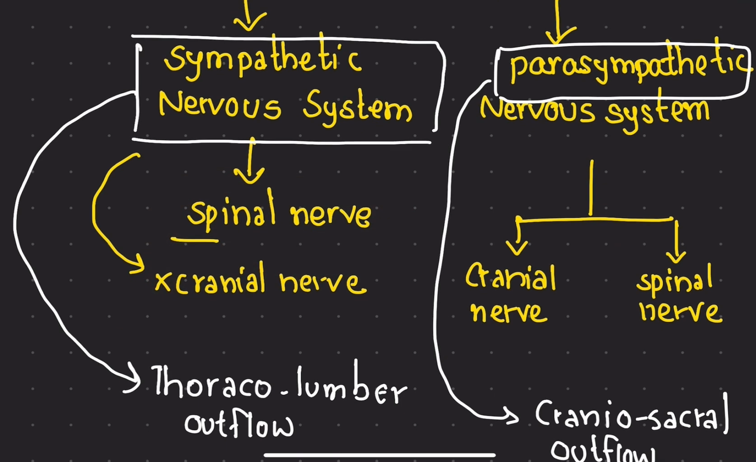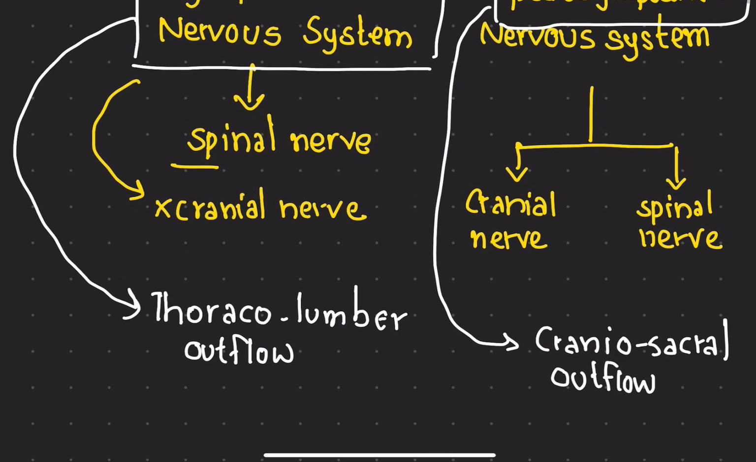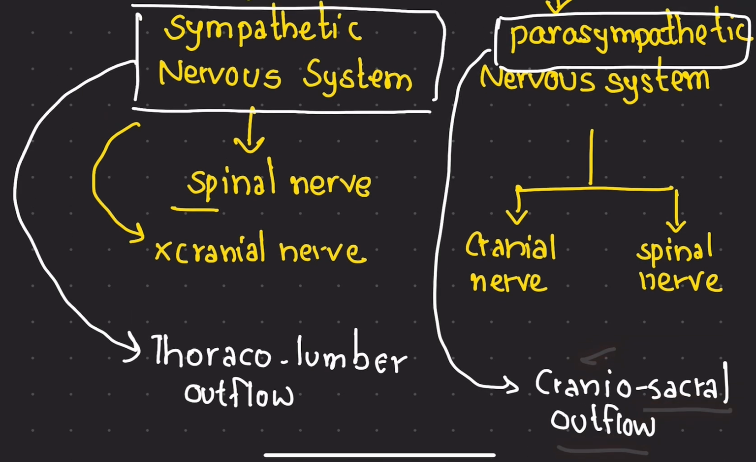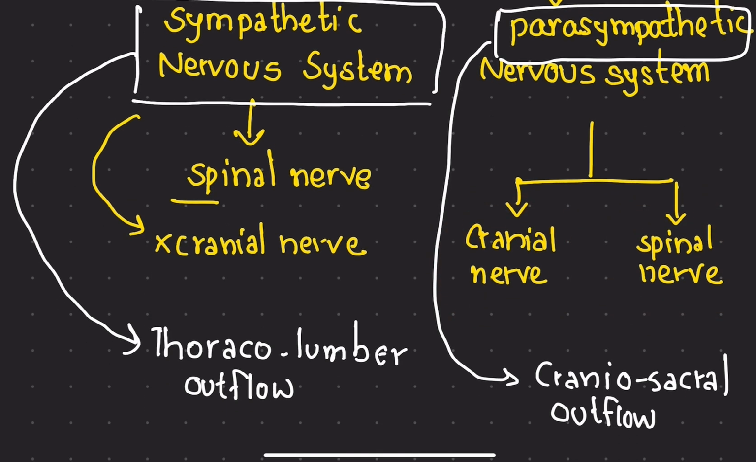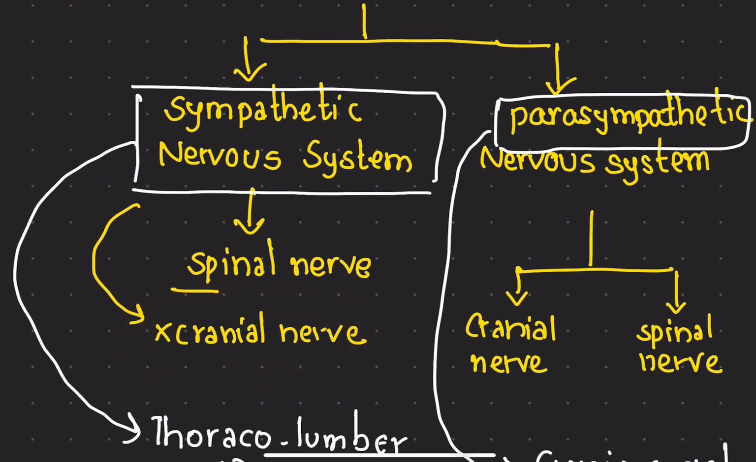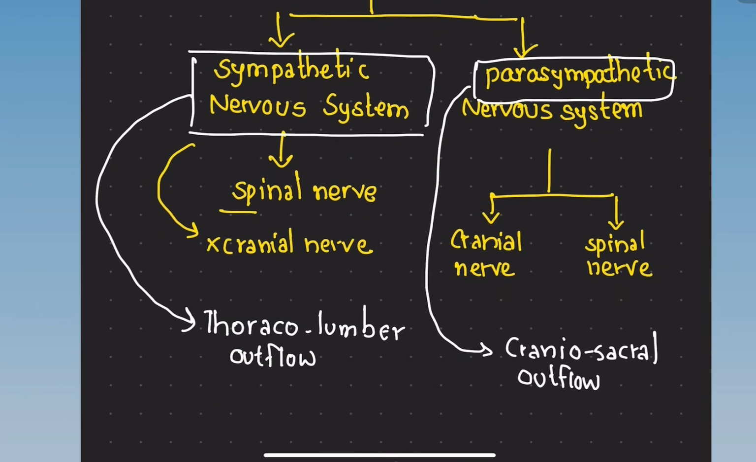In case of the parasympathetic nervous system, the outflow is craniosacral. So it involves the cranial nerves and also the sacral spinal nerve. That's why we say that it includes both cranial nerve and spinal nerve. So there is no involvement of cranial nerve in case of the sympathetic nervous system. This is all about the classification of the nervous system.